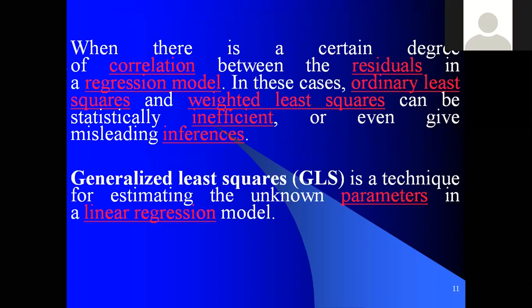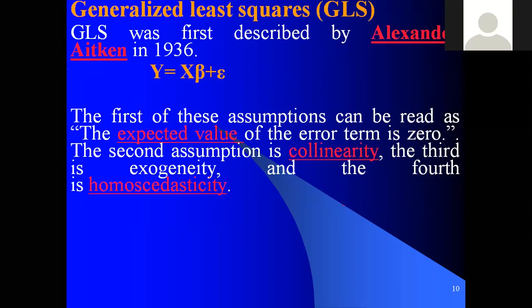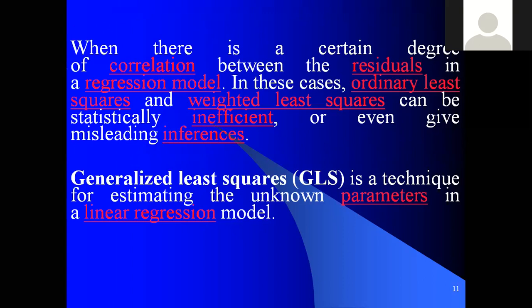When there is a certain degree of correlation between the residuals, that is, the error terms in the regression model, in these cases OLS and weighted least square can be statistically inefficient, and even give misleading inferences.